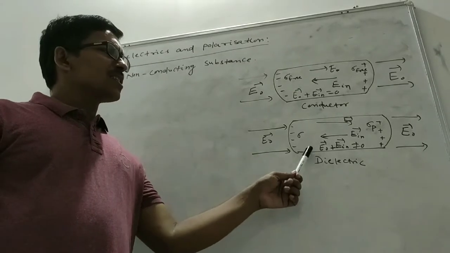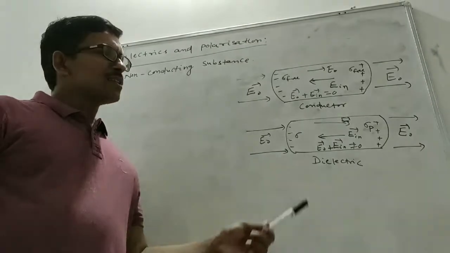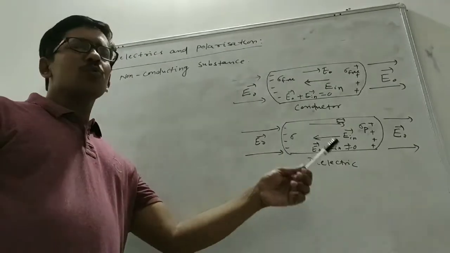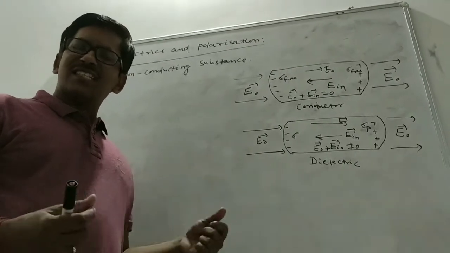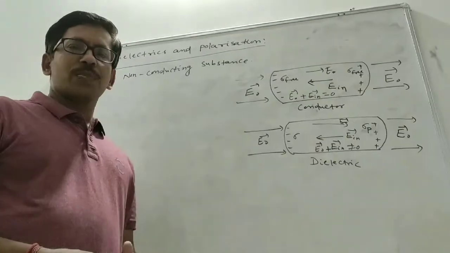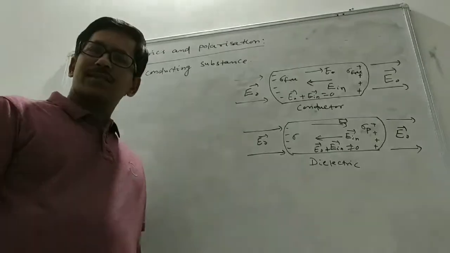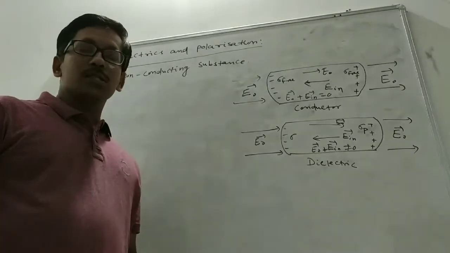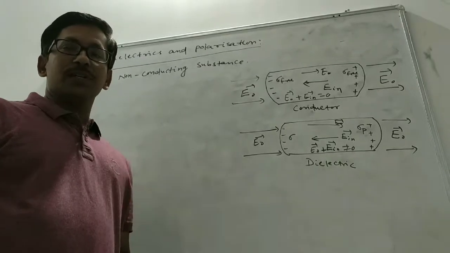When the dielectric is placed inside the electric field, some dipole moments are induced. How are dipole moments induced? By stretching or reorienting its molecules. And those dipole moments will produce an electric field whose net effect is to oppose the original electric field.